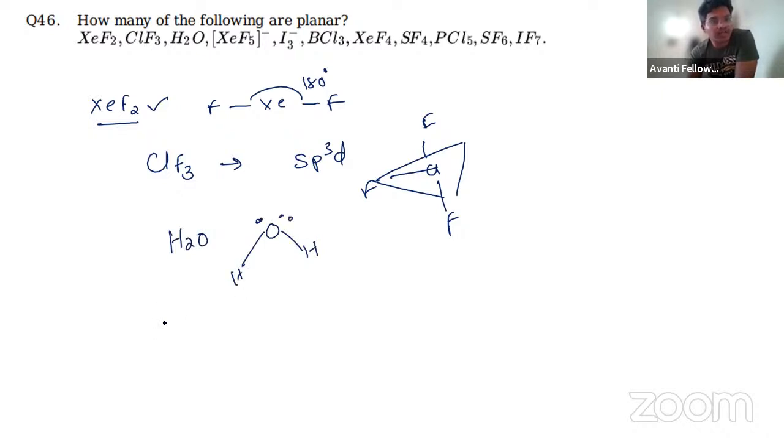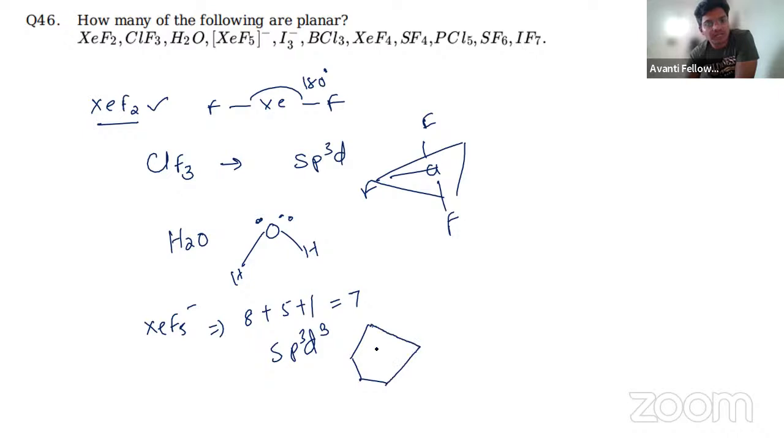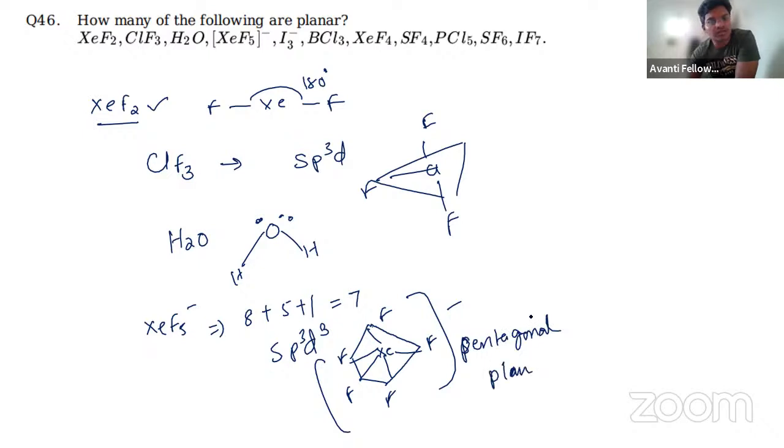XeF5 minus is simply 8 plus 5 plus 1, that is 14, 7 pairs, sp3d3, which is pentagonal planar. Xe with 1, 2, 3, 4, 5 fluorines, and a minus charge. This is called pentagonal planar. Okay, so this is correct.